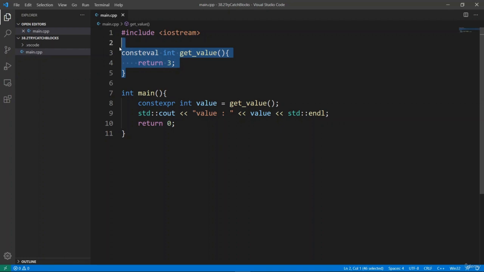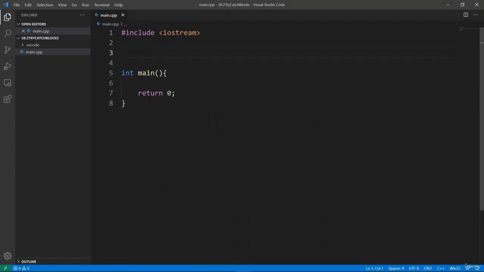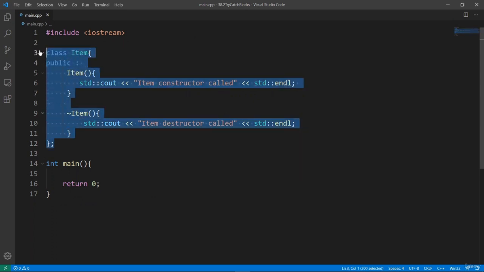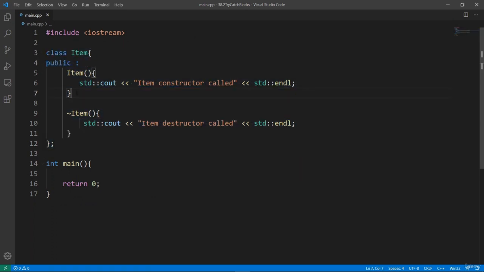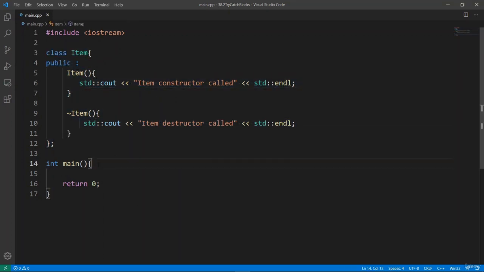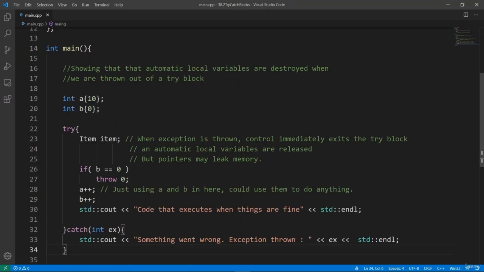We have our main CPP file. We're going to clean up a little bit. The first thing I'm going to do is put in a simple class that we're going to be using to learn about exceptions here. It is nothing complicated. We have a simple constructor which says that the constructor was called. We also have a destructor here, and this is going to be our class here. I am going to head over to my main function here and put in the code to play with exceptions.